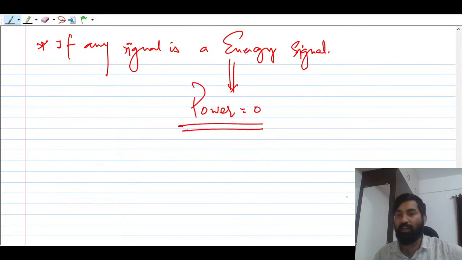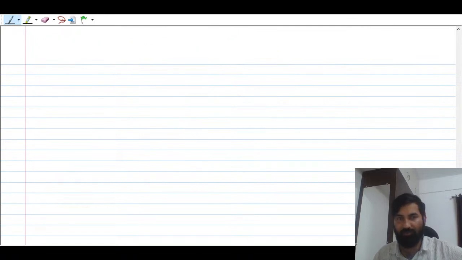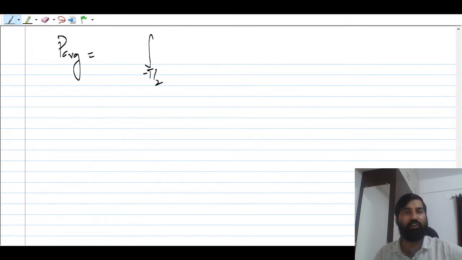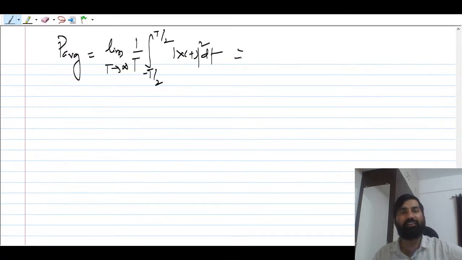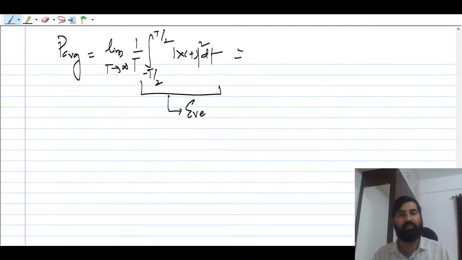How? Let us recall the definition of power. See, what is power? Average power is equal to the integral from minus T/2 to T/2 of x(t) whole squared dt, averaged over T, with the limit T tending to infinity. This integral is nothing but the energy over one period.